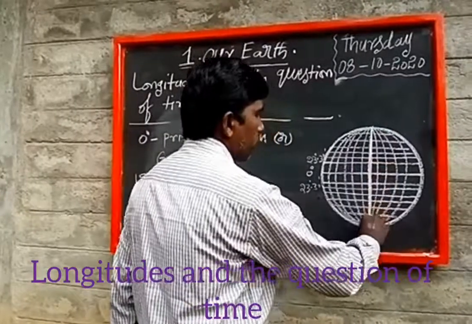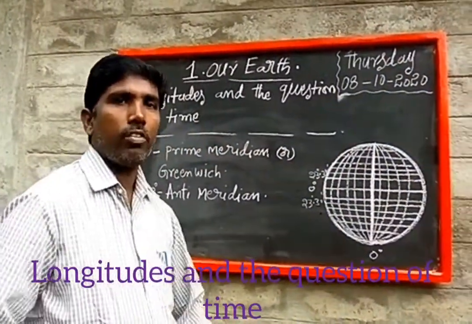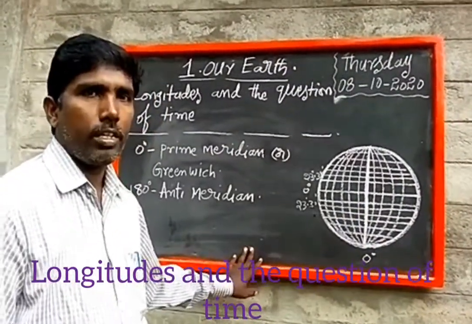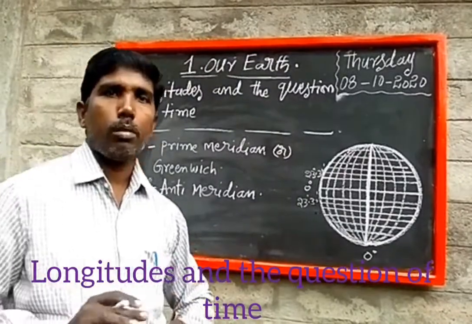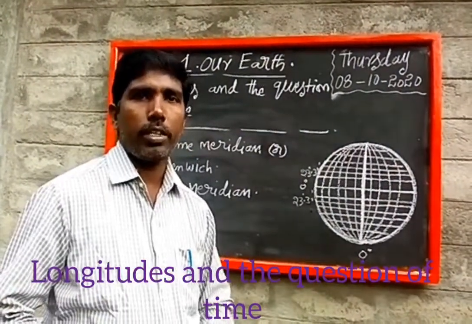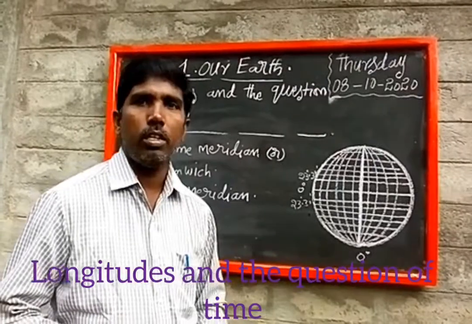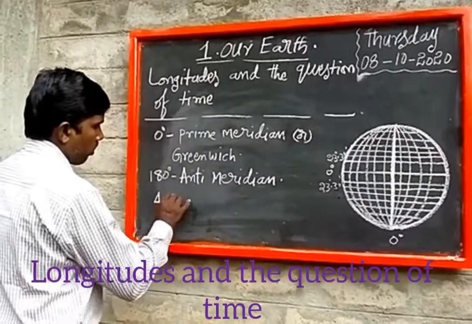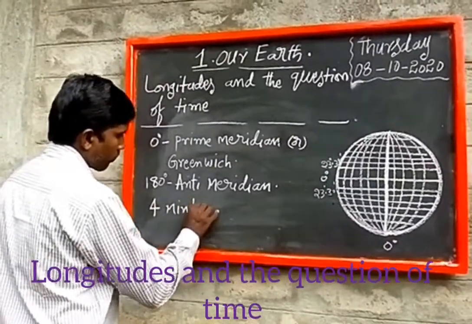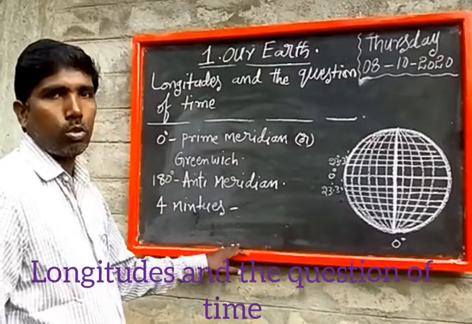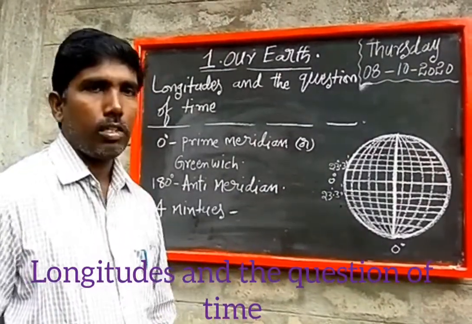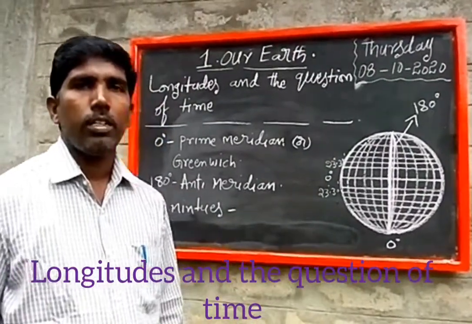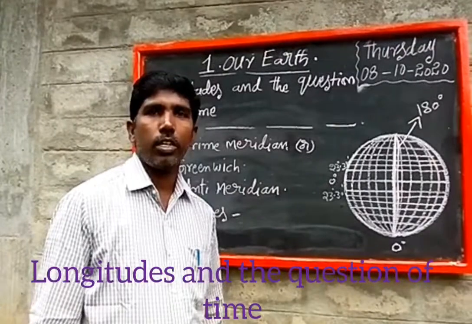Every longitude comes to the sun's position every day. For every longitude to come to the sun's position, it will take 4 minutes of time. That's why there is a time variation in every longitude.